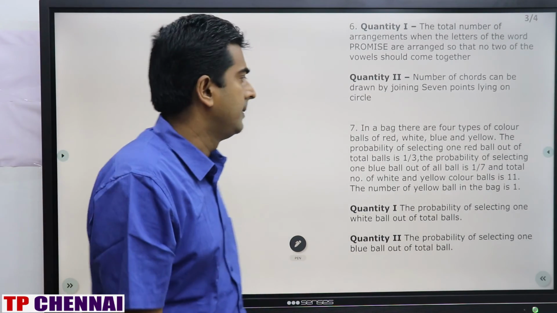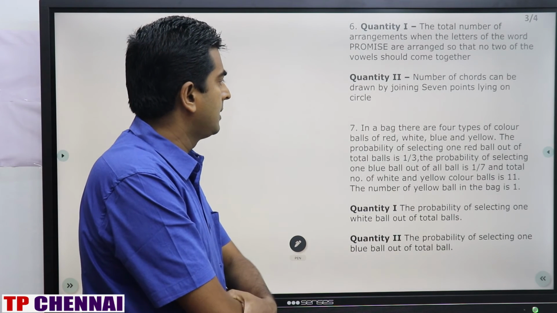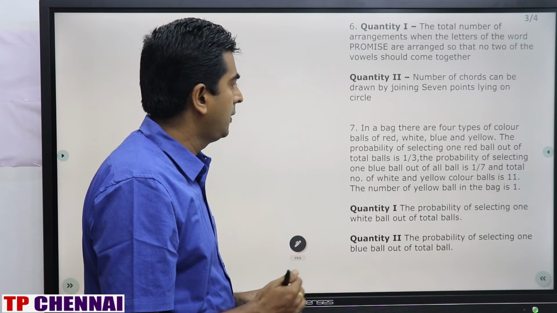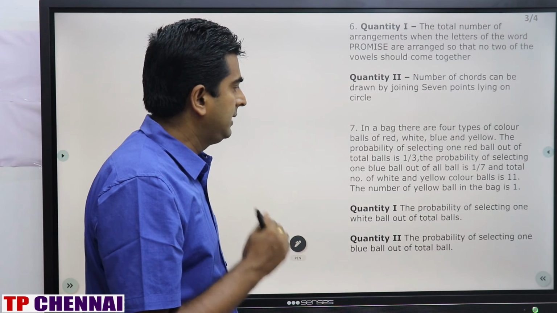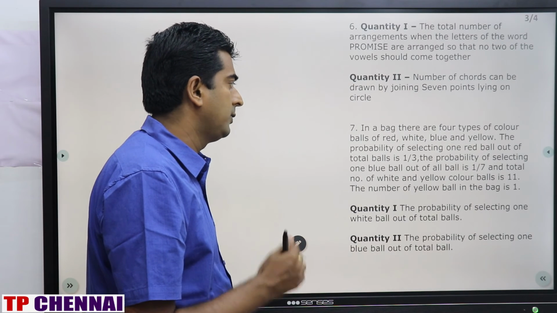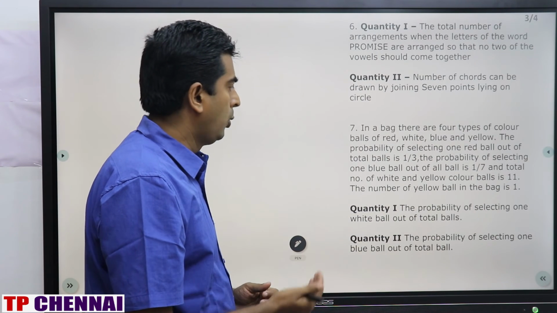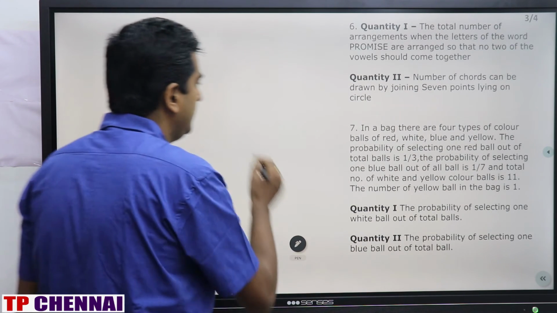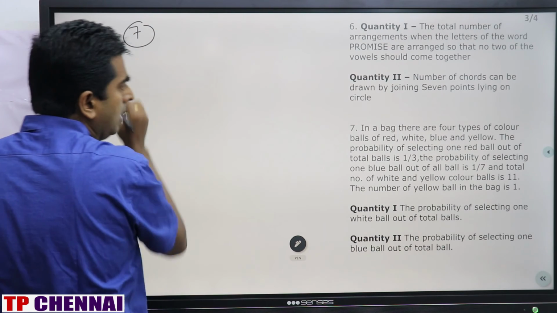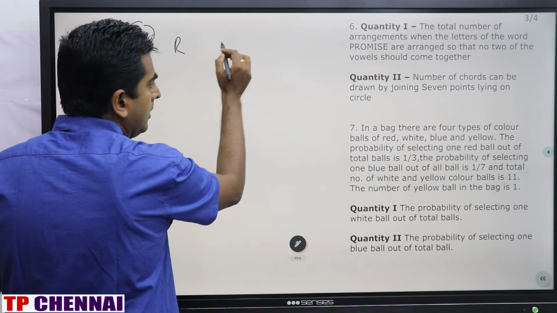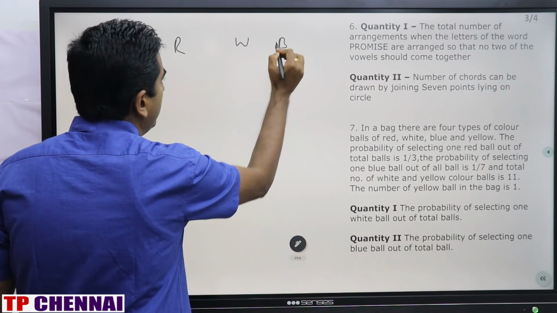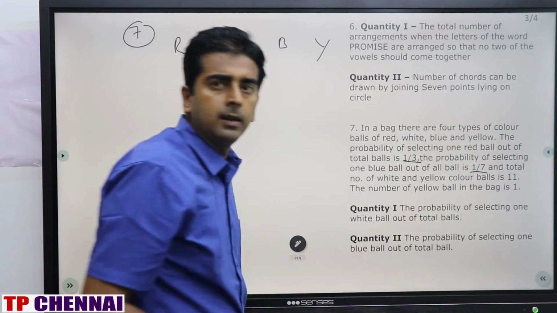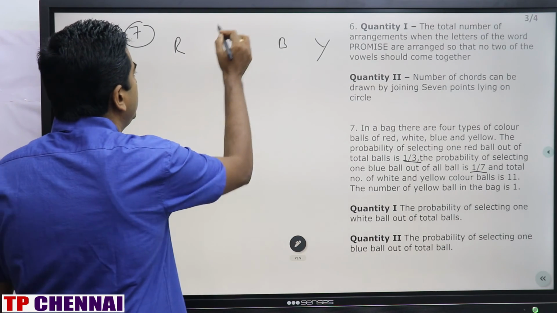Now we'll see question number 7. In a bag there are 4 types of colored balls: red, white, blue and yellow. The probability of selecting one red ball out of the total balls is 1 by 3. The probability of selecting one blue ball out of all balls is 1 by 7. And the total number of white and yellow balls is 11. The number of yellow balls in the bag is 1. What balls are you having? Red, white, blue and yellow. They are saying 1 by 3 and 1 by 7. LCM of 3 and 7 is 21.